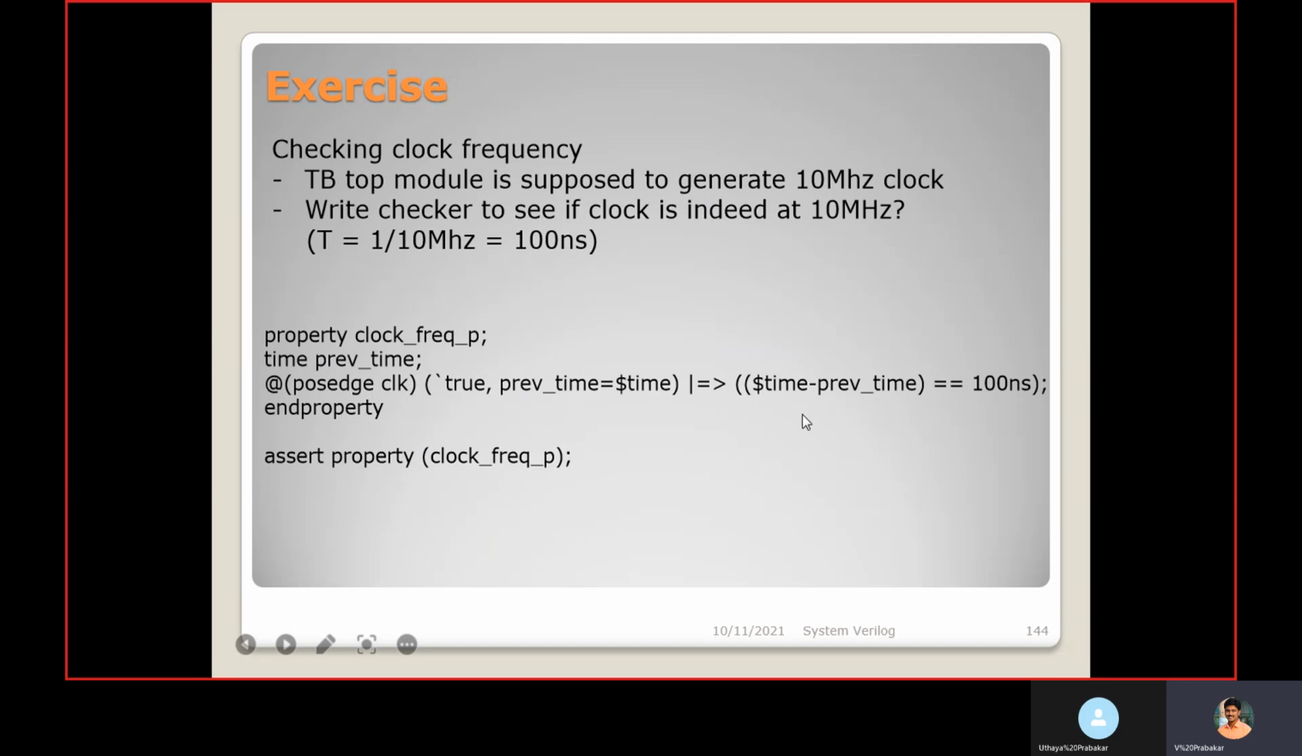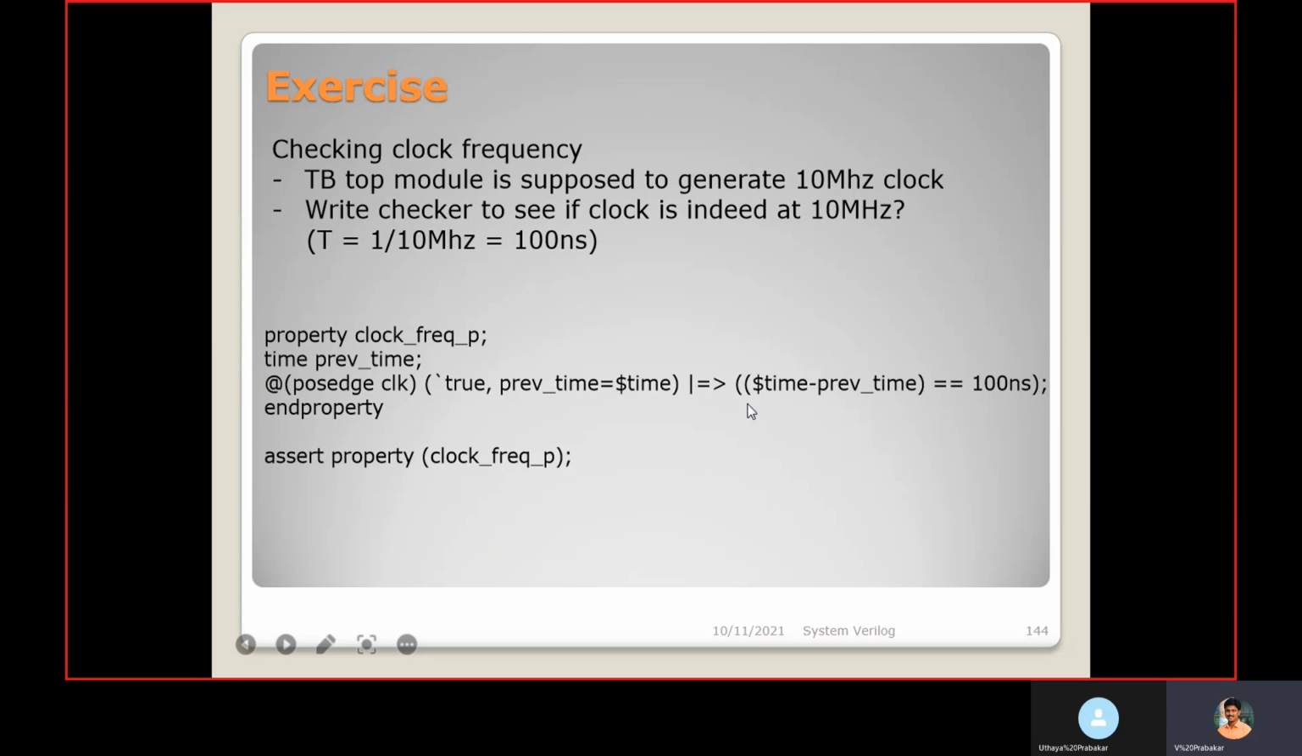Here 20 is assigned to the previous time. The next cycle value, 30, will be obtained with the help of $time. Next cycle time minus previous time, you are checking equal to 100 nanoseconds. So we can get the current cycle time and the previous passage of clock time, and the difference between them gives the one cycle time period. If it matches 100 nanoseconds, you can say the generated frequency is 10 megahertz. We assert this property and check whether this happened or not.